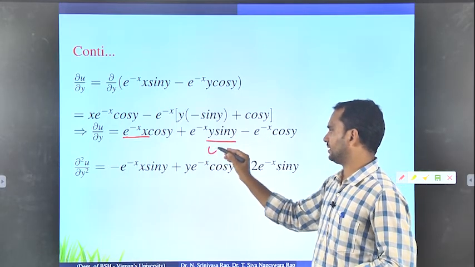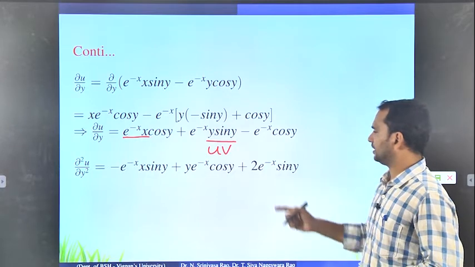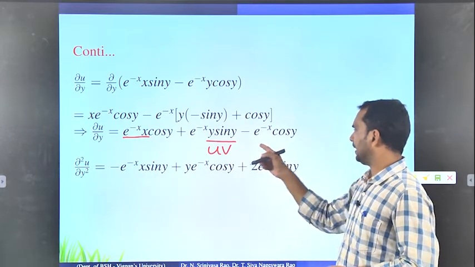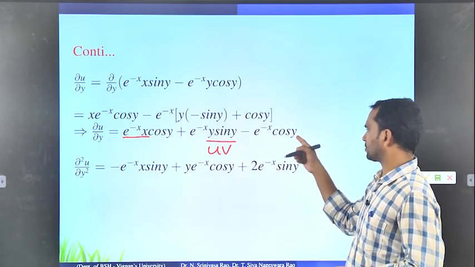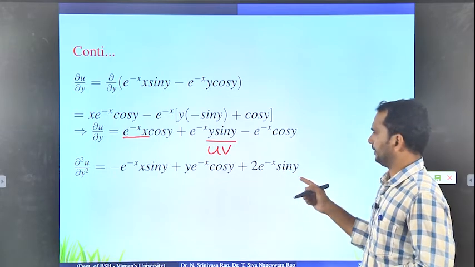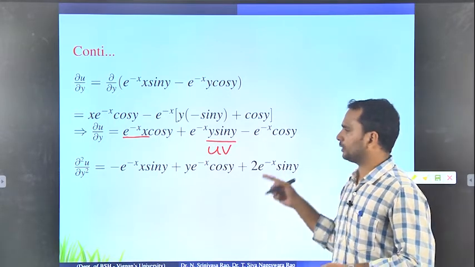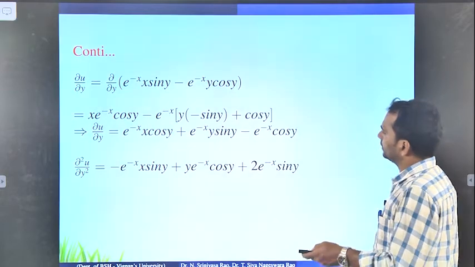Since we have two functions here, apply the uv formula, minus e power minus x into cos y derivative, which is minus sin y. Okay. So this way you have to find the second order derivative with respect to y.